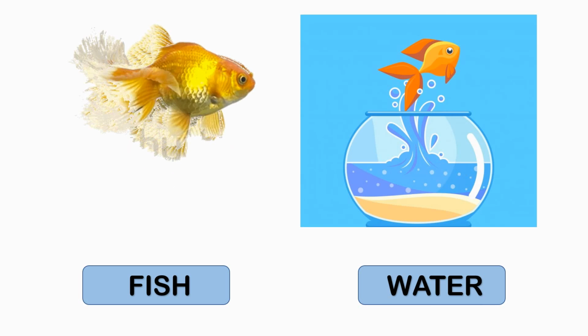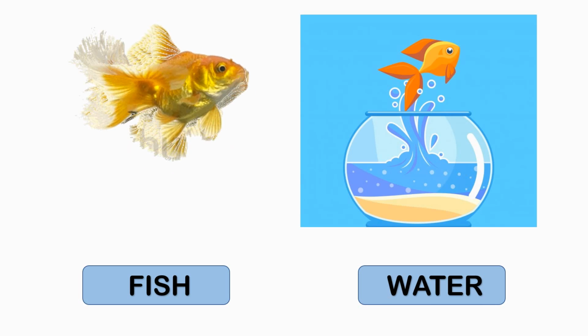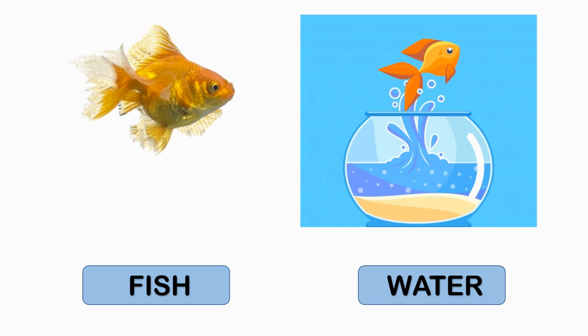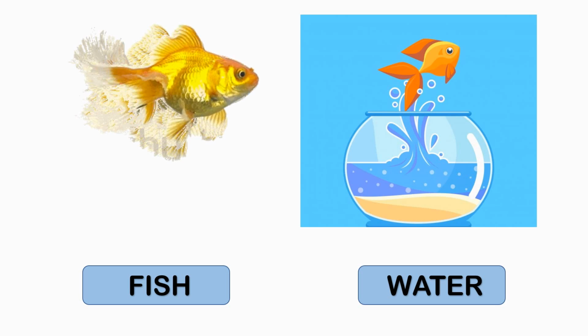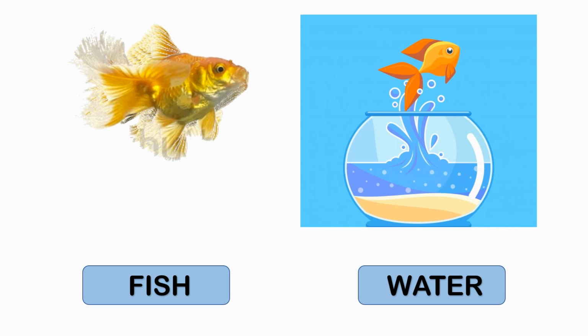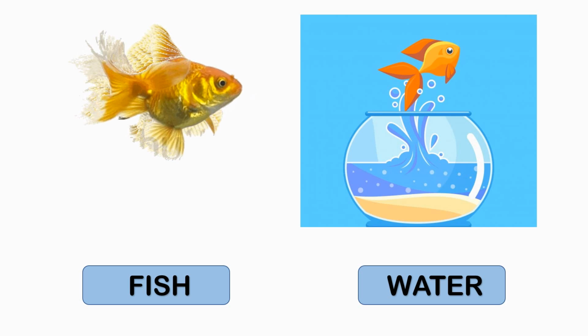Children, fish is an aquatic animal. Can you tell me where does a fish live? A fish lives in the water. Fish cannot live without water. We find variety of fish in the water. Without water, they will die.